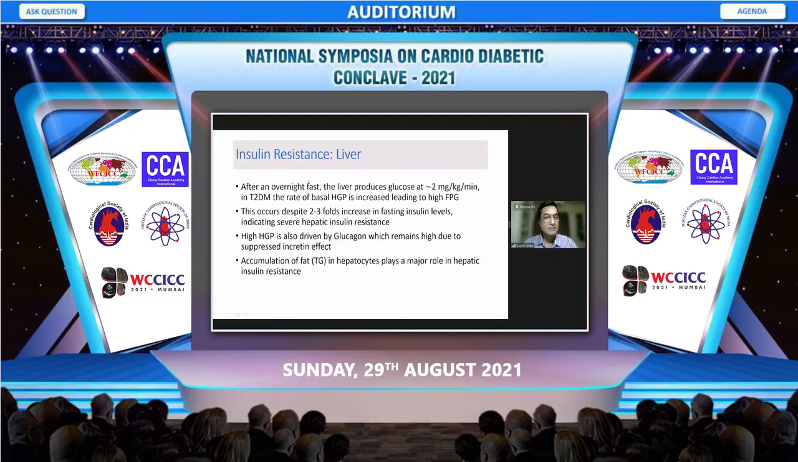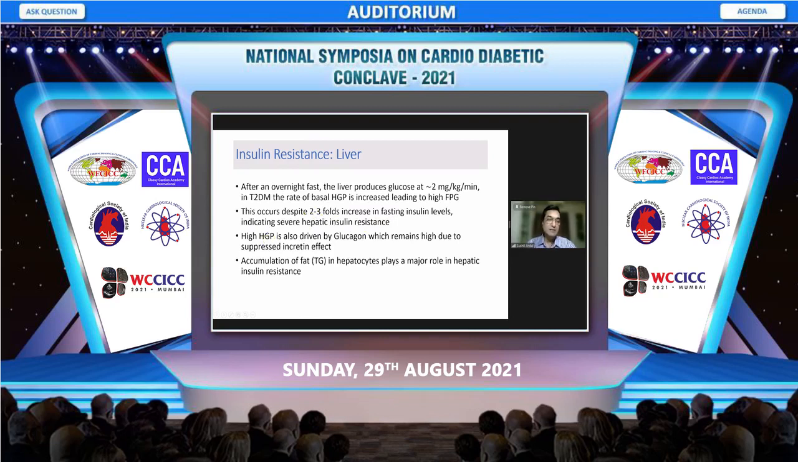So coming to liver, see, liver is working as a buffer. After an overnight fast, liver produces approximately 2 milligram per kilogram body weight per minute of glucose, which it is constantly pouring into the circulation in the fasting state. But in type 2 diabetes, this rate of basal hepatic glucose production is much increased. And this occurs in spite of a 2 to 3-fold increase in fasting insulin levels. That means there is a severe degree of insulin resistance at hepatic level.